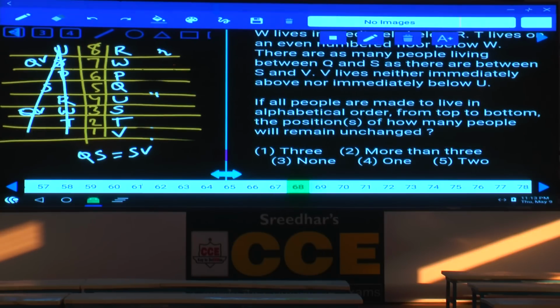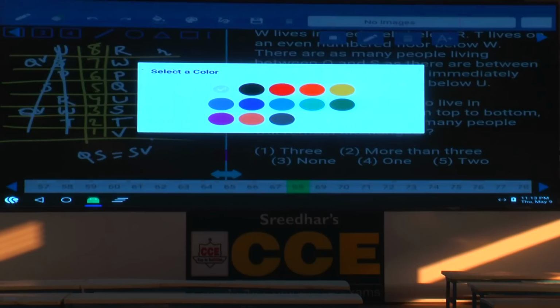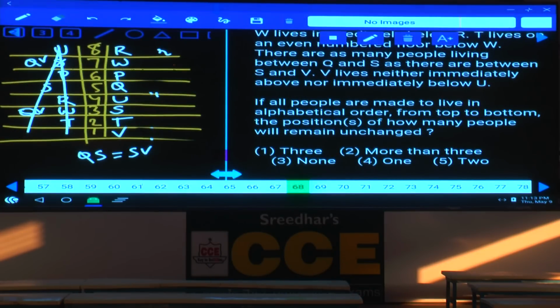Then question number 68: if all the people are made to live in alphabetical order from top to bottom. That means this is P, Q, R, S, T, U, V, W. Then how many people will remain unchanged? No one, because all the persons were changed. That means no letter is at the same place. Hence no one, that is choice 3.